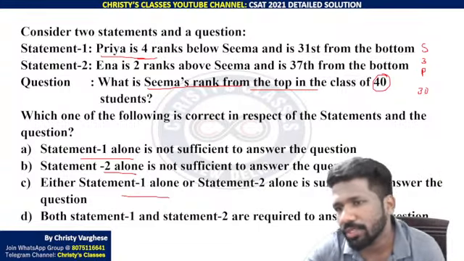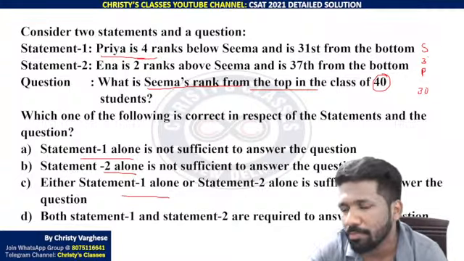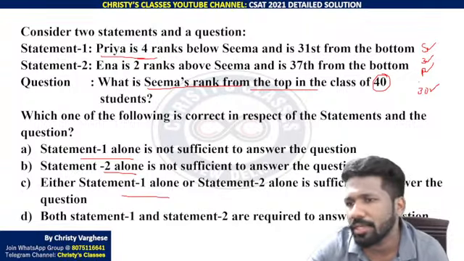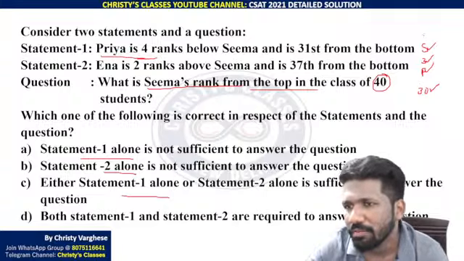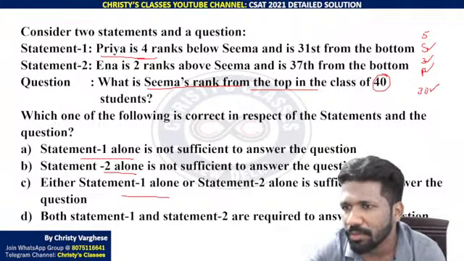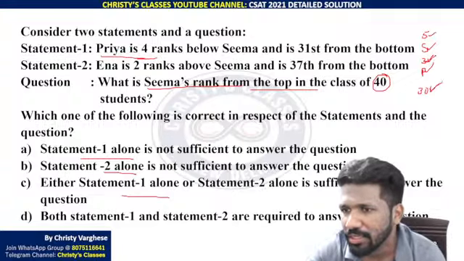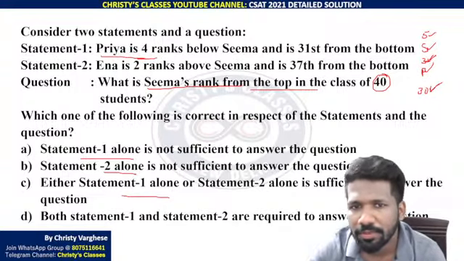Now 40 students are there. The question is asking, can you find Seema's rank from the top? So 40 people: this is 30 people, this is 3 people, and then Seema and Priya are also there. So 33 plus 2, 35. That means 5 more people are there before Seema. All other people are already arranged. So before Seema, 5 people. So 5 plus 3 plus 30, 8 plus 30, 38, plus 2 people, Seema and Priya, make 40 people. All of you are clear?